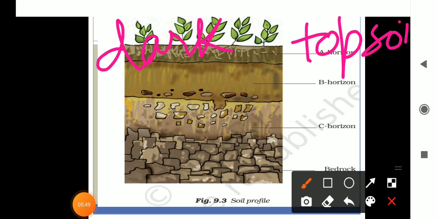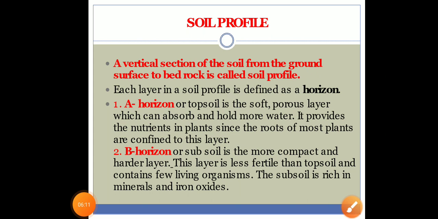And this layer is very important for the healthy growth of the plants, as it is soft and porous, meaning it has pores in it, and it holds a lot of water. It also provides shelter to many decomposers such as microbes and worms. The roots of most plants are confined to this layer only.